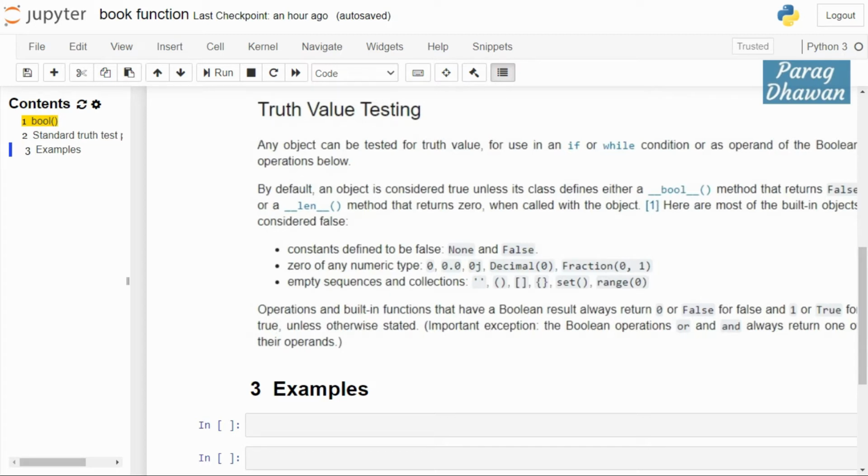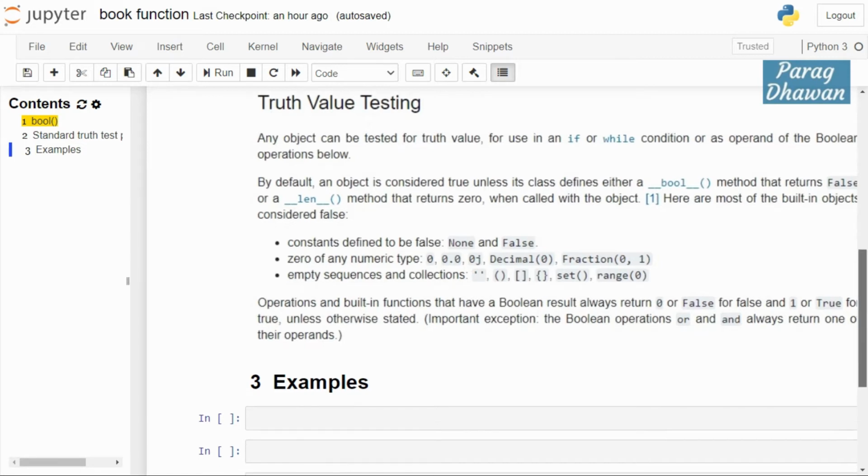What are the objects which are considered to be false? None, False, 0, 0.0, 0j. Empty sequences and collections like empty string, empty tuple, empty list, empty dictionary, empty set, and a range value which starts from 0 and ends with 0 are considered to be false.